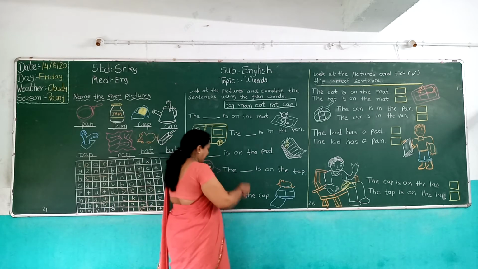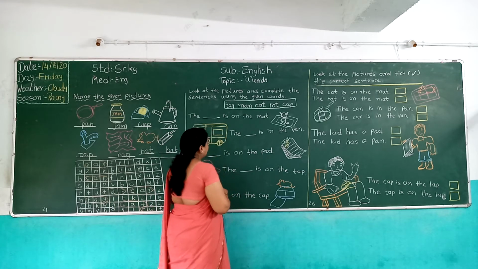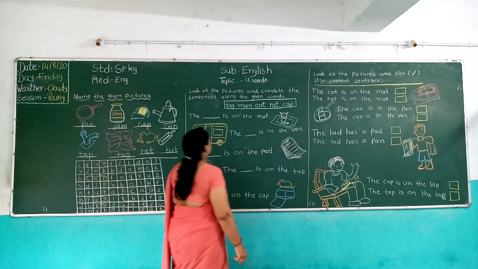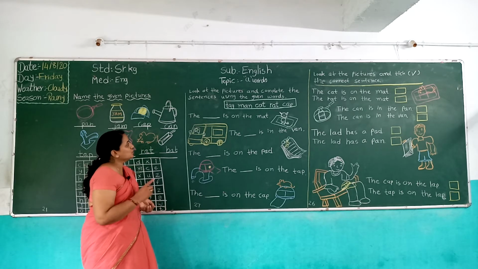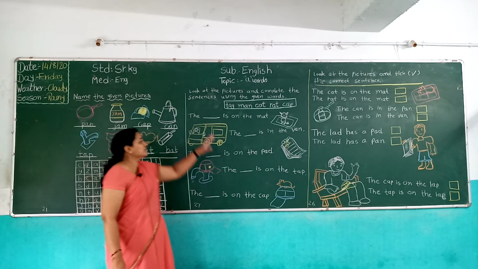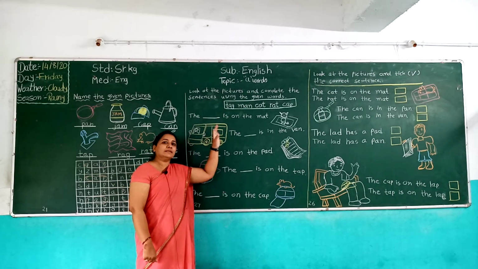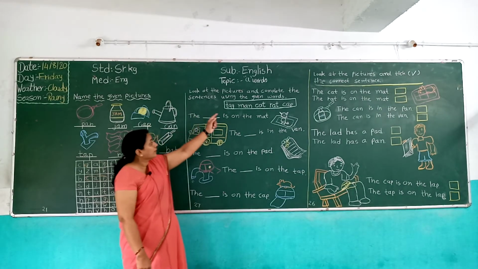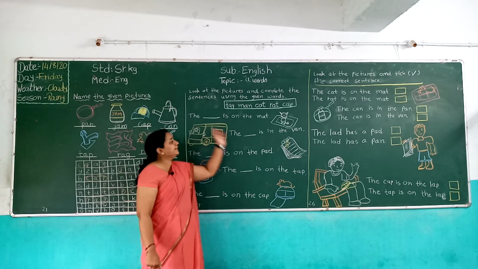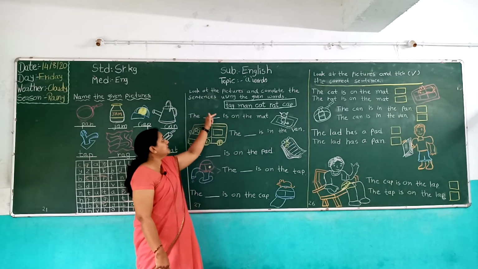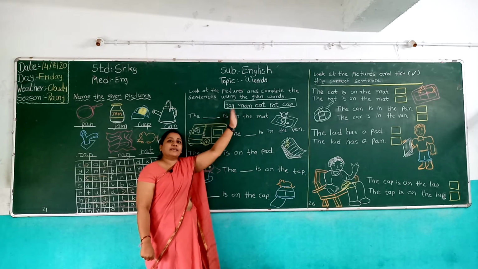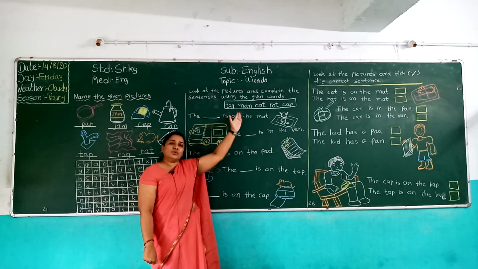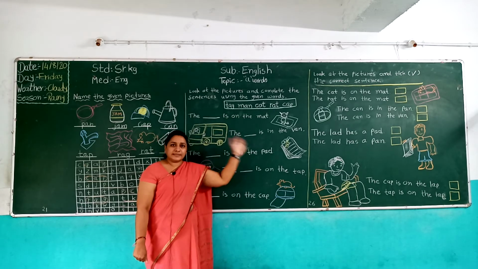U-S-I-N-G, using. T-H-E, the. Given words. So look at the picture and complete the sentence using the given words. Means look at the picture. This one is an incomplete sentence. So complete the sentence using the given words, already given words. So we use these words and complete the sentence.